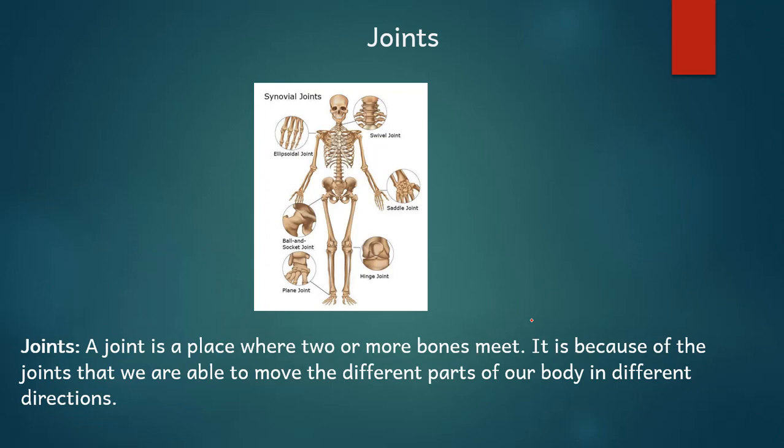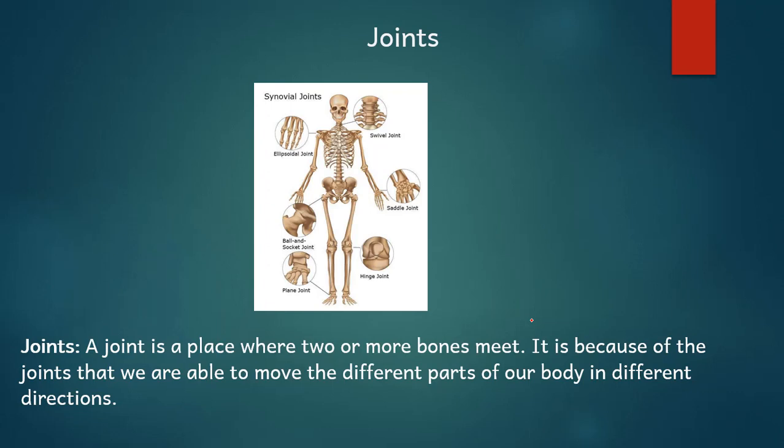Imagine if you don't have joints. What will happen? All your body will be in a straight form. If you want to bend your hand, you will not be able to bend. If you want to bend your legs, you will not be able to bend. So joints are a very, very important part. If you have a problem in your joints, you are not able to move. You might have heard elderly people saying, I have a problem in my knee joints and because of which I am not able to walk. Why?